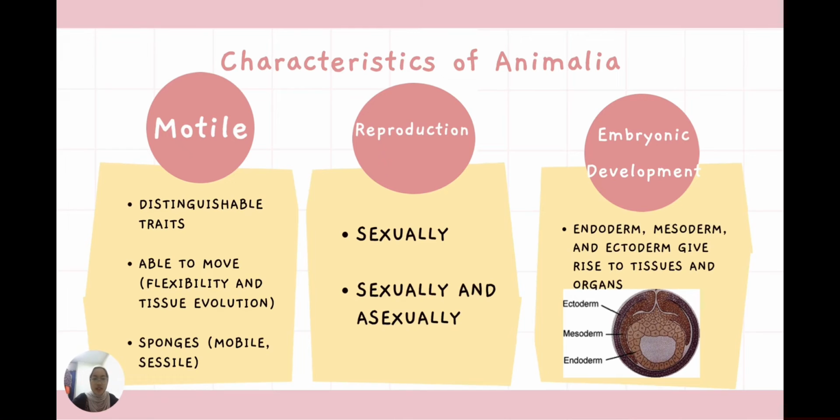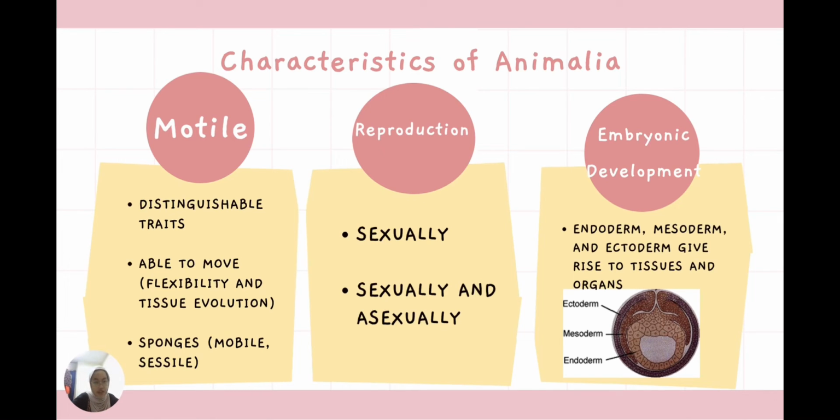The fourth characteristic of Animalia is that they are motile. Motility is a distinguishable trait compared to other kingdoms, which can differentiate them just based on their physical appearance. Other than that, they are able to move due to their flexibility and tissue evolution. The nerve and muscle tissues cooperate and enable the movement of Animalia.